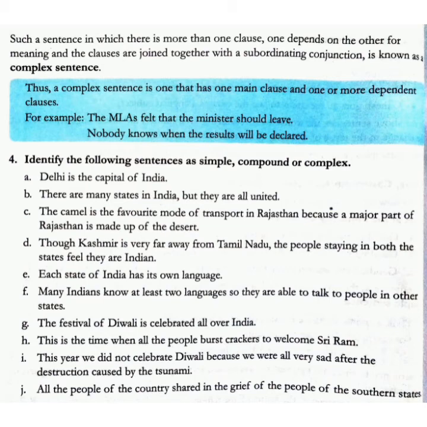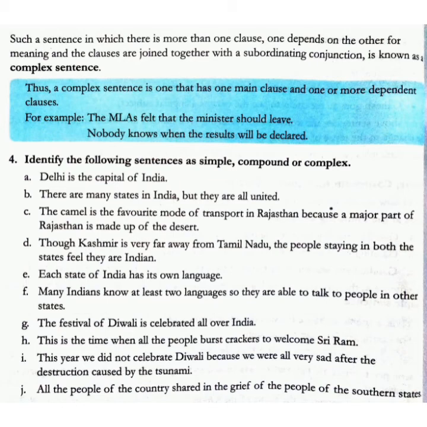The third one, the camel is the favorite mode of transport in Rajasthan because a major part of Rajasthan is made up of desert. This is a complex sentence. Next, though Kashmir is very far from Tamil Nadu, the people staying in both the states feel they are Indians. Now this is also complex.